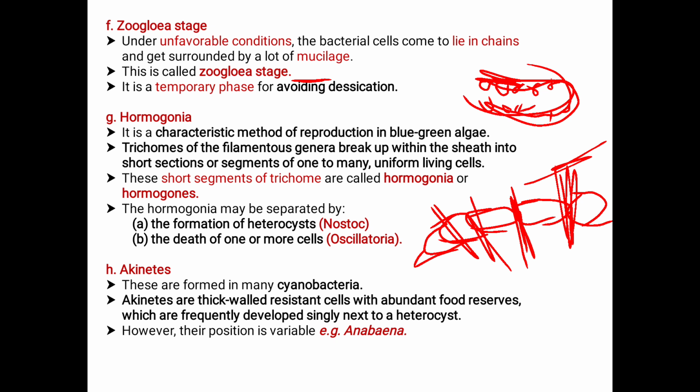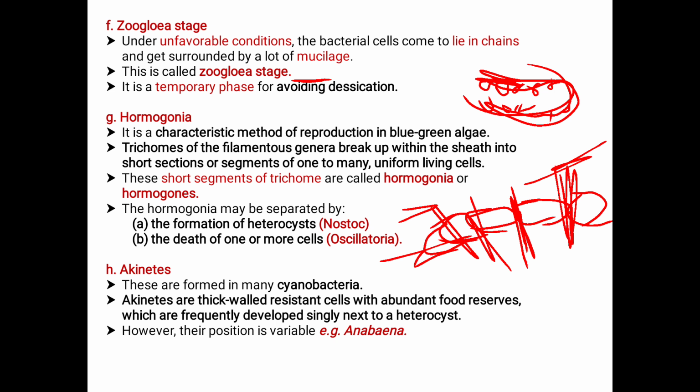Here, the Hormogonia may be separated by the formation of the heterocyst. How are these separated? The newly formed Hormogonia are separated by the following methods, such as the formation of the heterocyst, as in the case of Nostoc, and the death of one or more cells, as in the case of Oscillatoria. Nostoc and Oscillatoria, this is in Hormogonia, which are especially confined to the cyanobacteria.